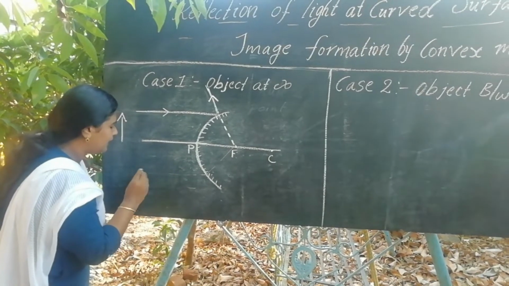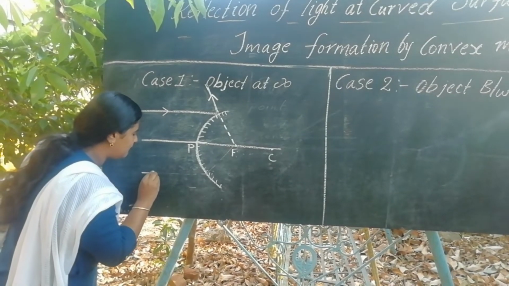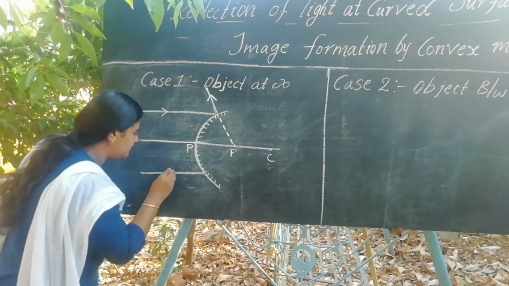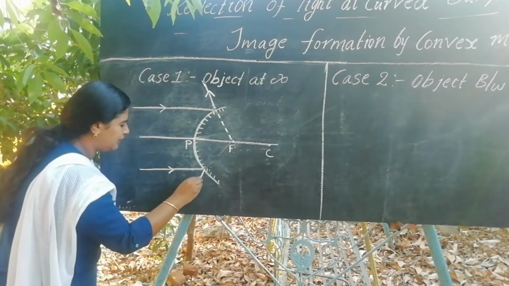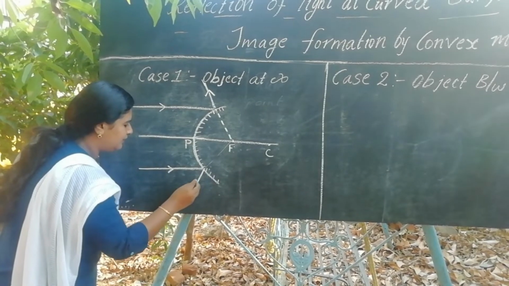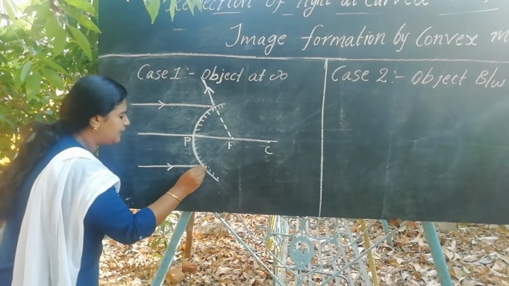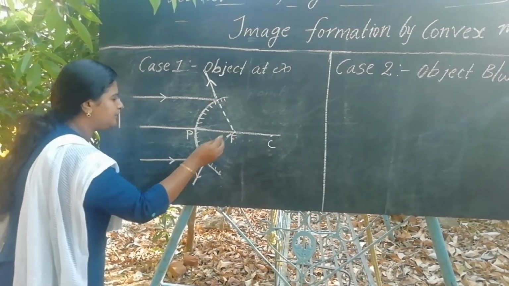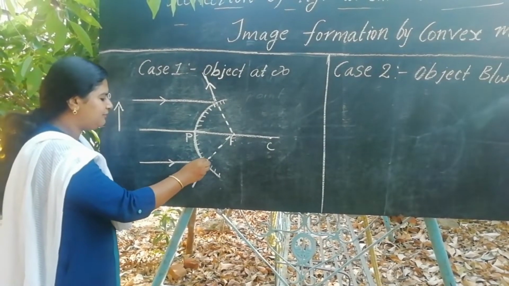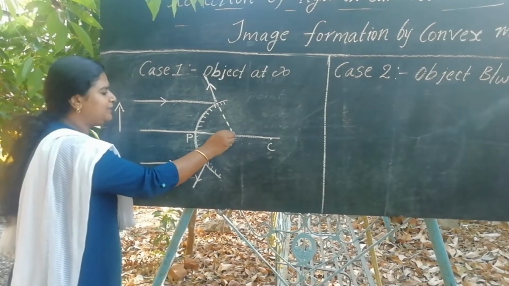Let us consider another incident ray that is traveling parallel to the principal axis. So this ray after reflection travels in a way that it also appears as if it is coming from the focal point. So when we extend the reflected rays backwards, they meet at the focal point.